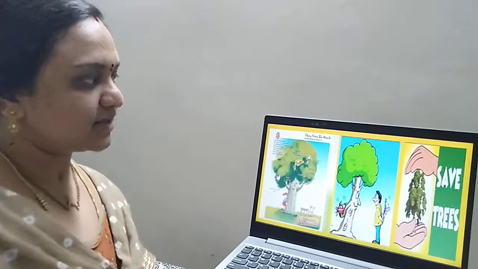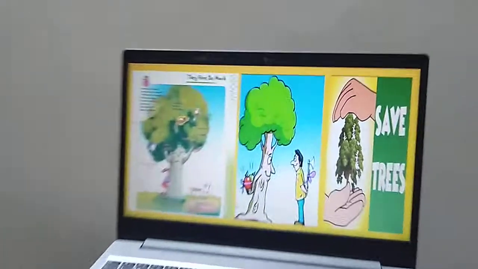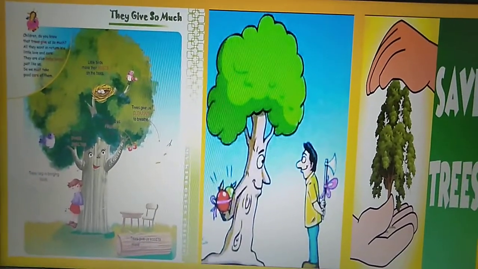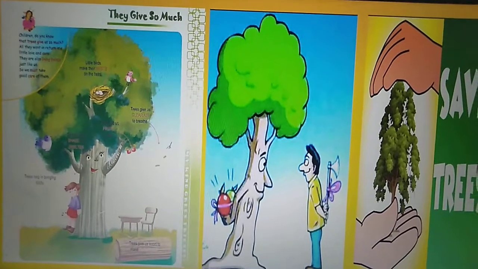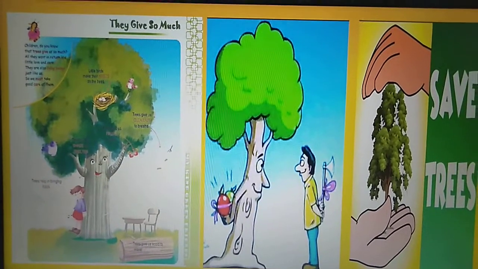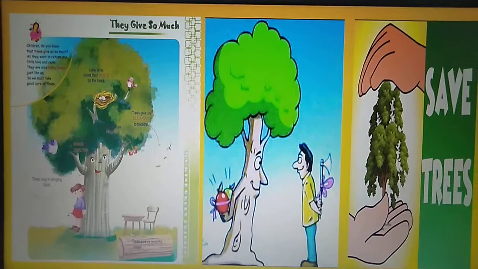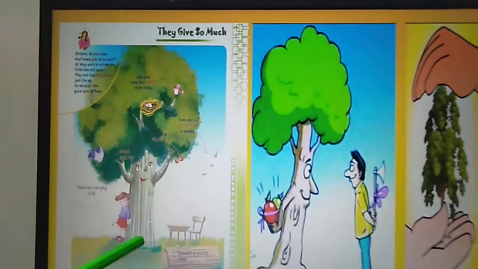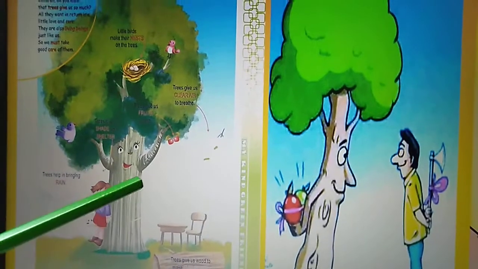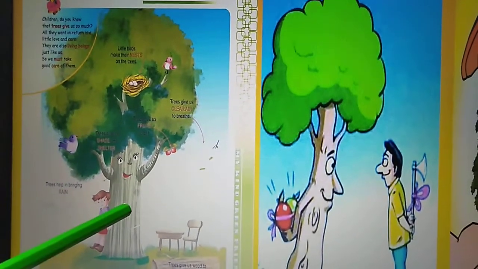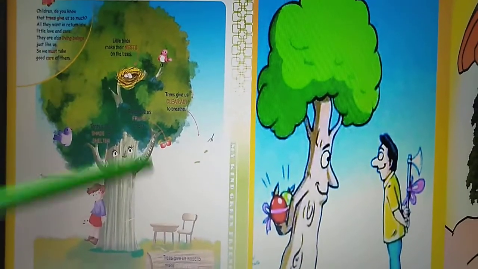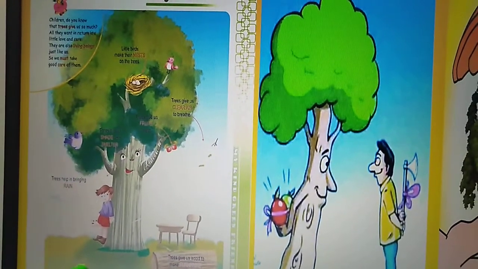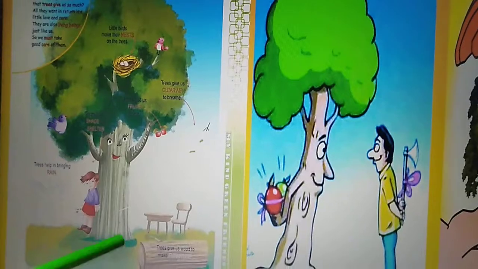Yes. See, they give us so much. Plants are giving us so much. Children, do you know that trees give us so much? All they want in return is a little love and care. They are also living beings just like us. So we must take good care of them. If you see the picture, see how the plant is giving us so many things happily. It is helping the birds. It is giving us food. It is giving us clean air to breathe. Isn't it, children? So we should take care of the plant.